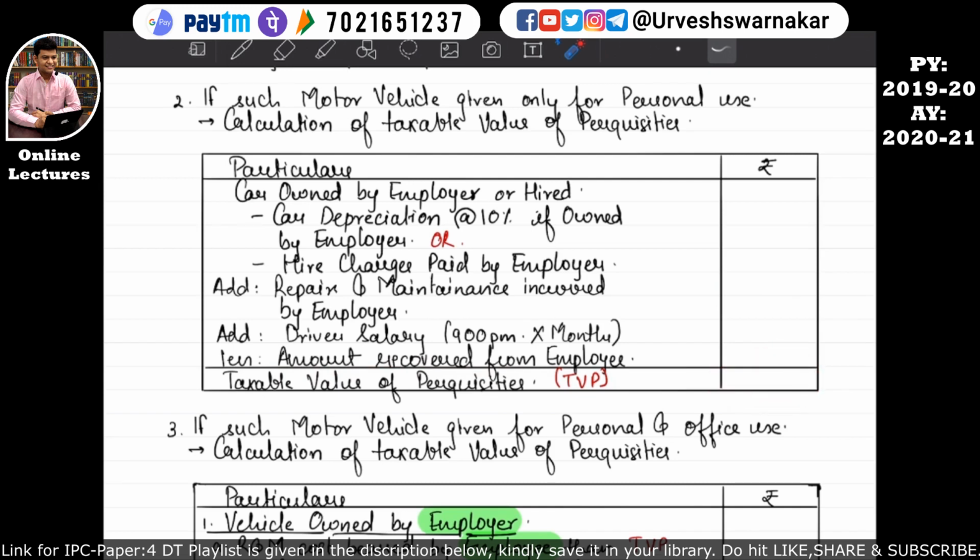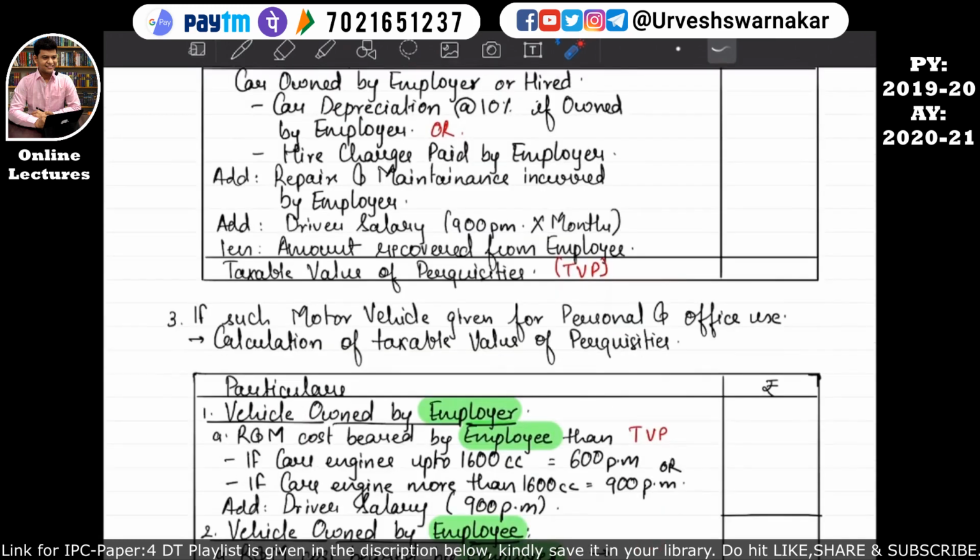But what if the car is not owned by the employer, it is hired by the employer? Then the hire charges paid by the employer, and further it will be added with the repairs and maintenance charges incurred by the employer, and the driver salary will be added if any driver facility is given by the employer to the employee. Okay, and it will be further reduced by any amount recovered from the employee, and then we will derive a taxable value of the perquisite. I hope this is quite clear.